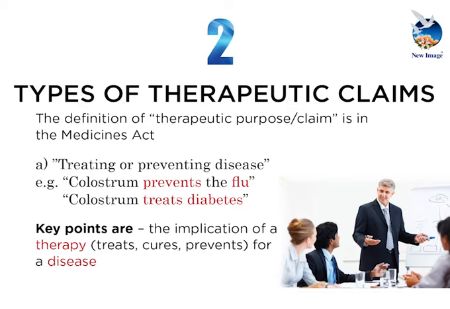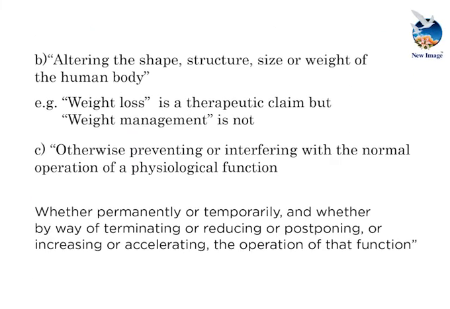diabetes in this example. The second type of therapeutic claim is anything that talks about altering the shape, structure, size or weight of the human body. So this is a very important one because obviously we have a very successful weight management program. So that is the term that needs to be used, weight management, not weight loss, because weight loss, by the Medicines Act definition, is a therapeutic claim.